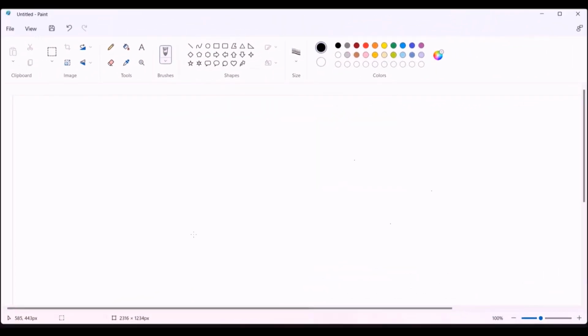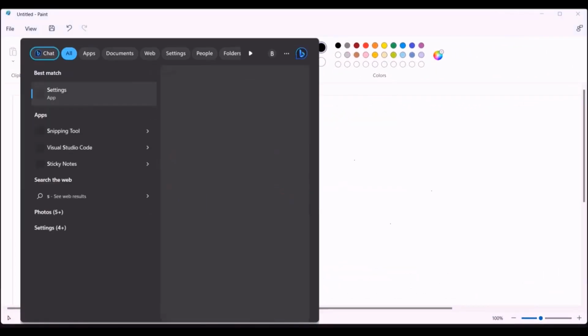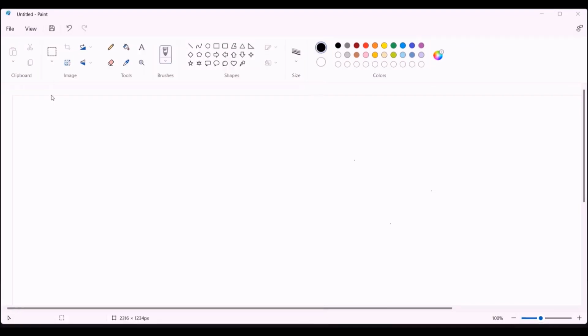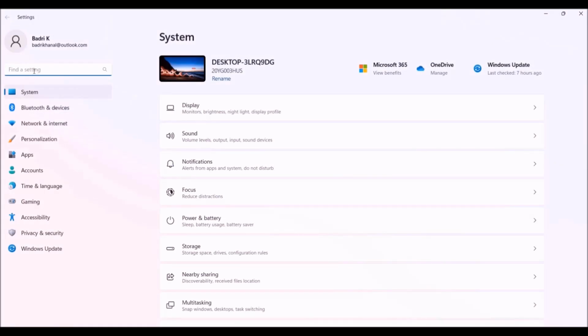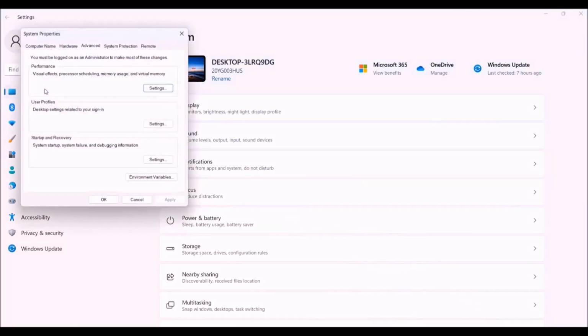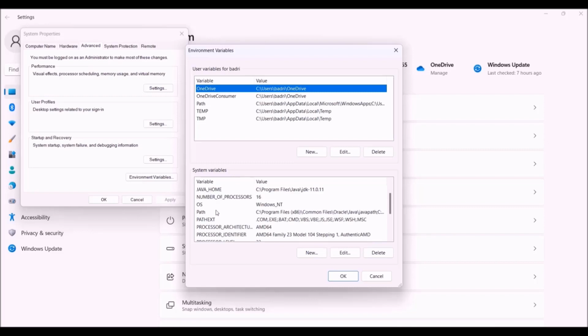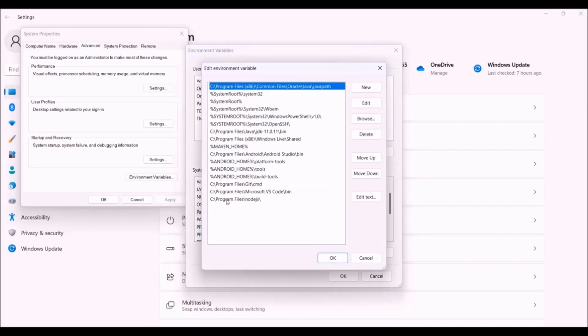Now let's check the environment variable. Let's open setting. After that, search environment variable. So it is showing edit the system environment variables. Click that. Click environment variables. Now in system variables, find the path. So this is the path. Double click this. So you will find C program files Node.js. So it is already there.